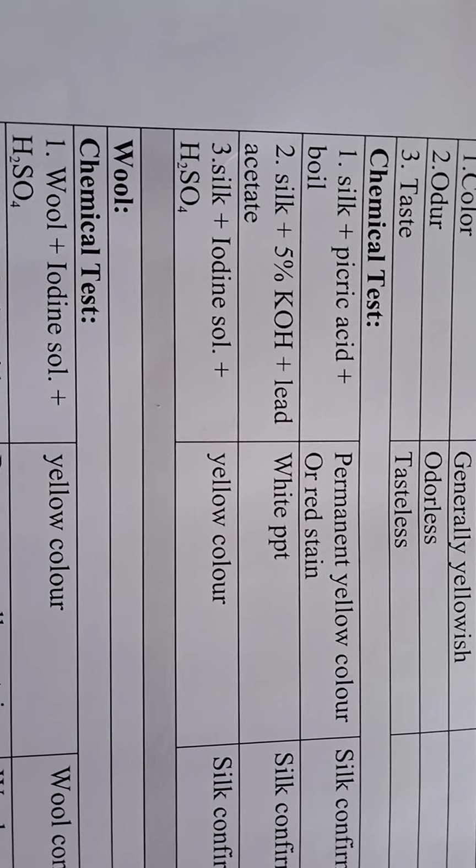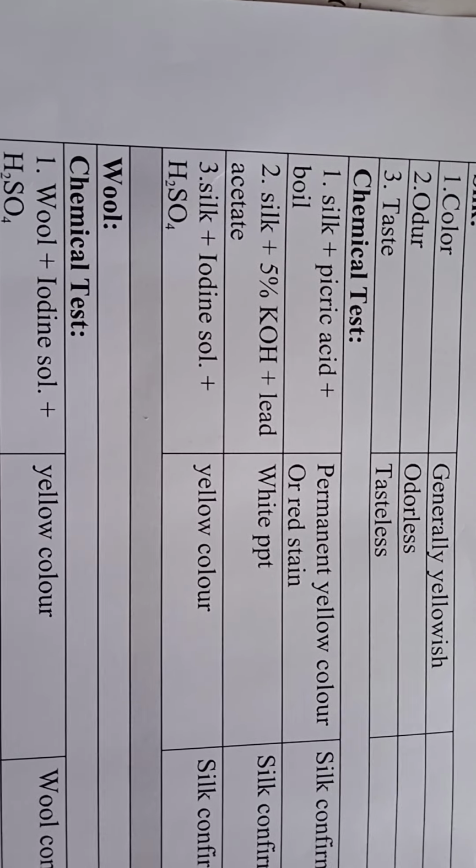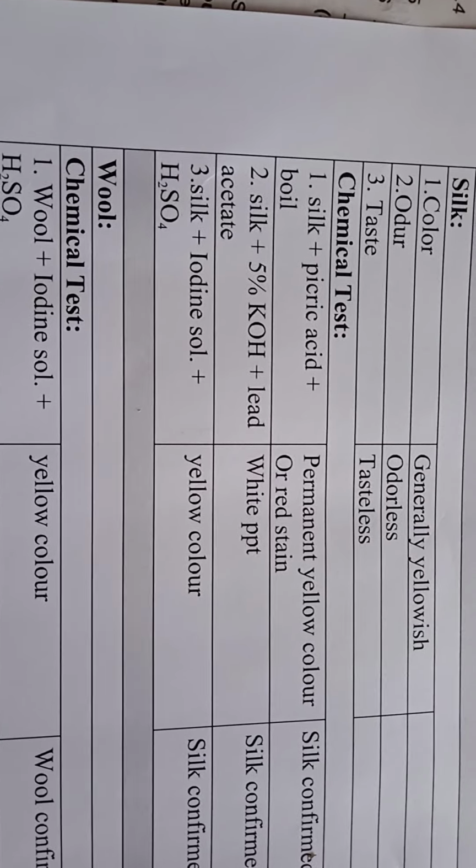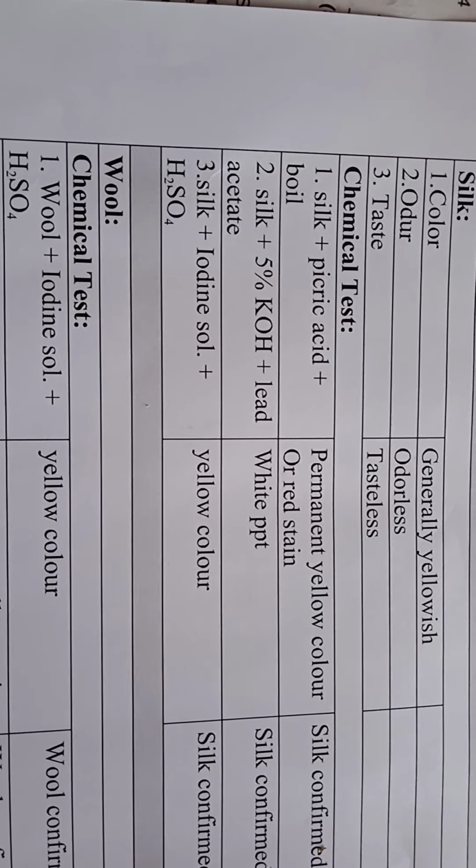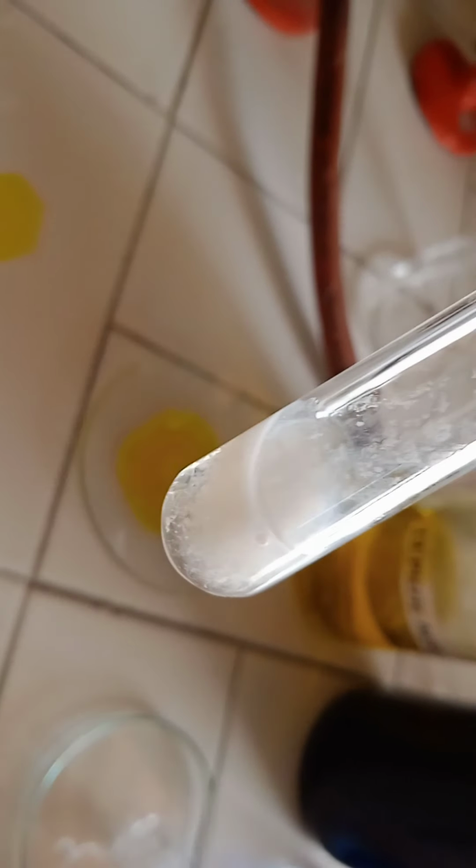In the second test, we have to take silk fiber plus 5% KOH and then lead acetate solution. You will get white precipitate. That means silk is present. Here you can see I have taken silk fibers. To that I have added 5% KOH solution. After that I have added lead acetate solution. Here you can see a white precipitate has been produced. That means silk is present.